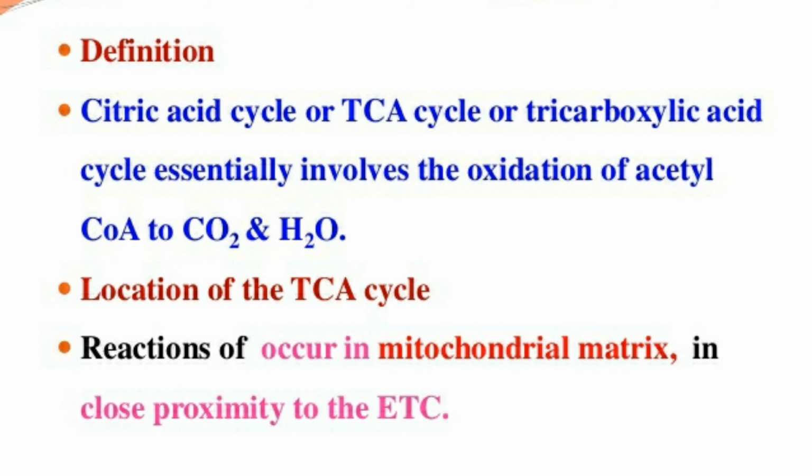Now let us look into the definition of the citric acid cycle, or the TCA cycle, or the tricarboxylic acid cycle, or the Krebs cycle. It essentially involves the oxidation of acetyl coenzyme A to carbon dioxide and water with the help of a series of reactions and some very important enzymes. The location of the TCA cycle: it occurs in the mitochondrial matrix.